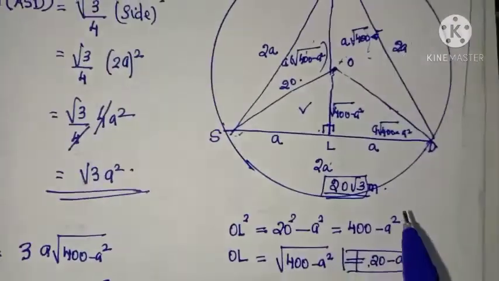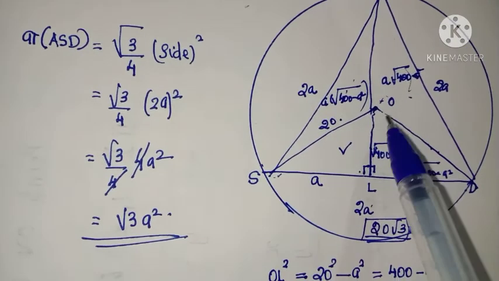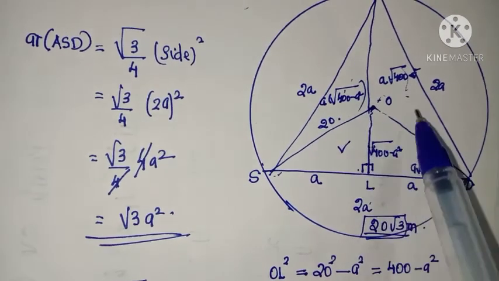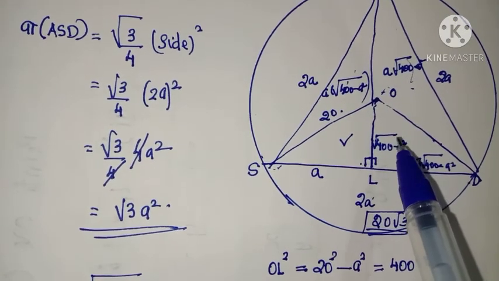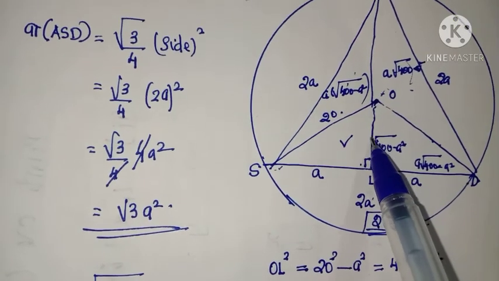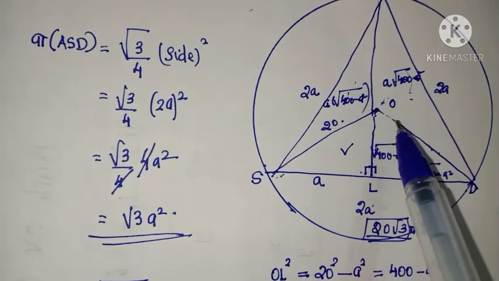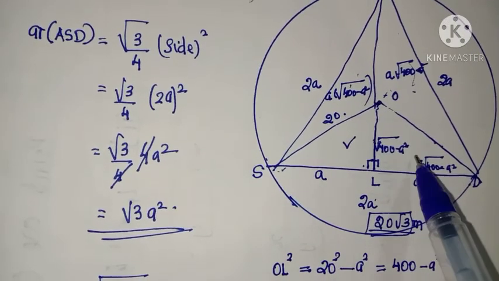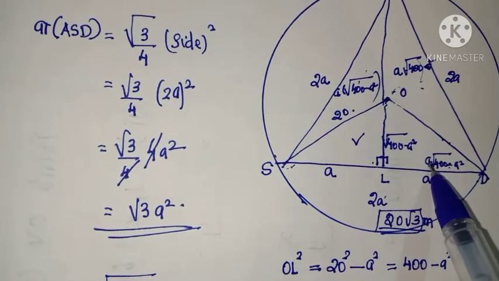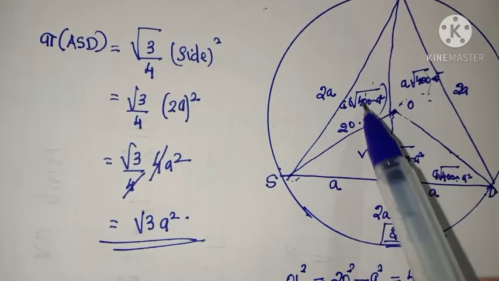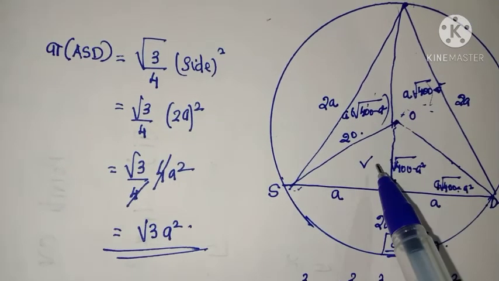Okay. So listen. We considered these three triangles and found their areas separately. If we know the area of one triangle, it is the same as the other two. The area of this triangle we obtained as A into root of 400 minus A square. So the areas of these three triangles are the same.